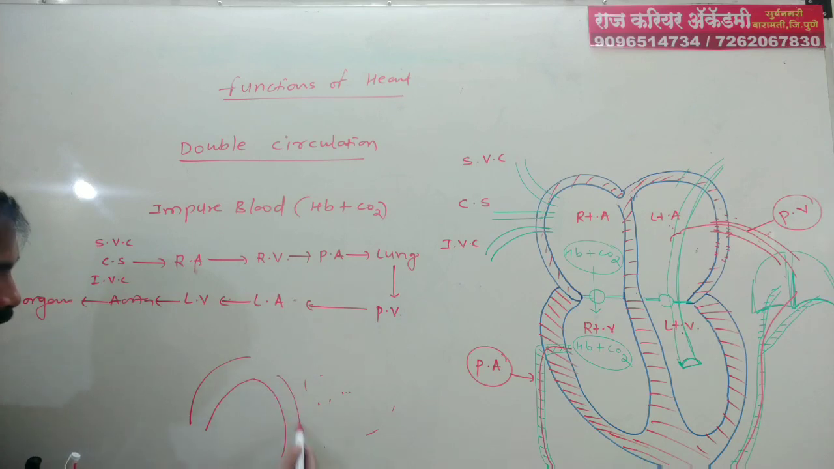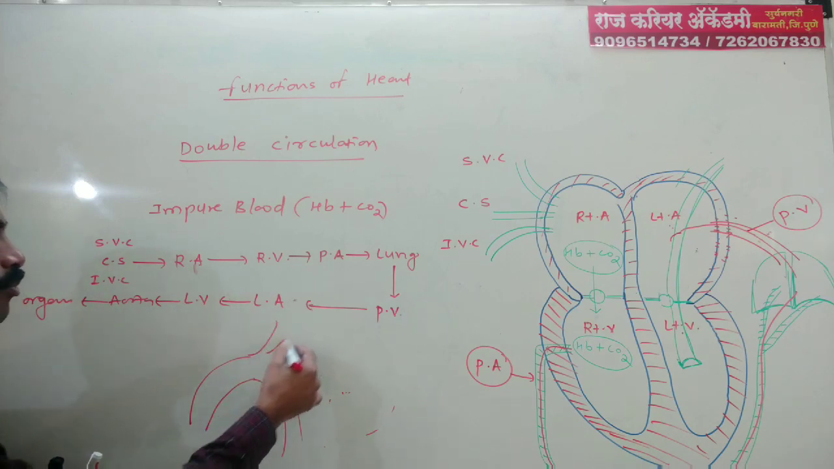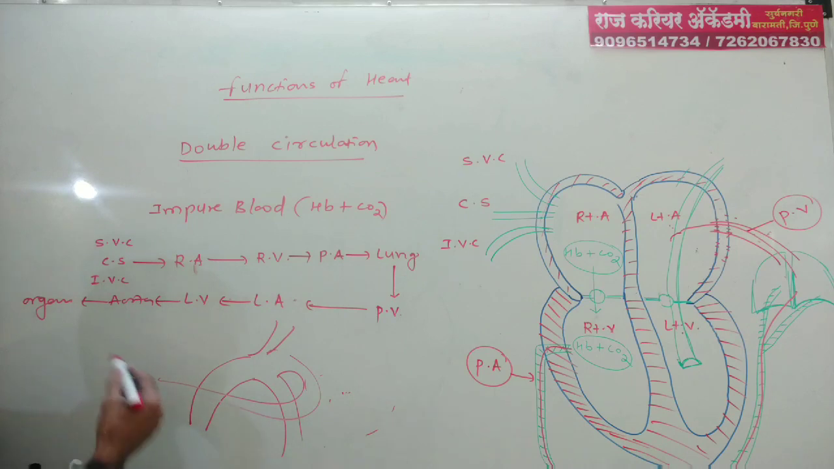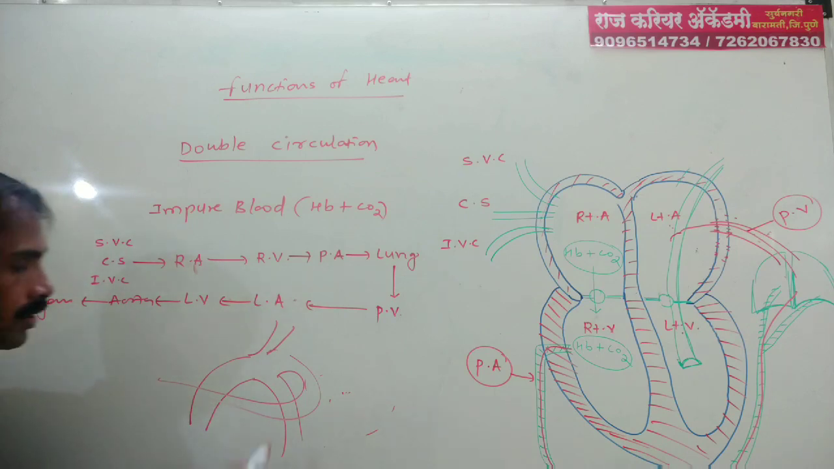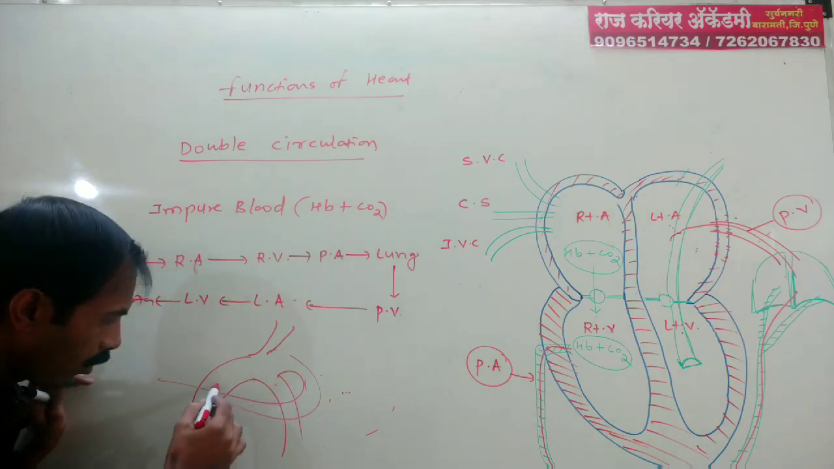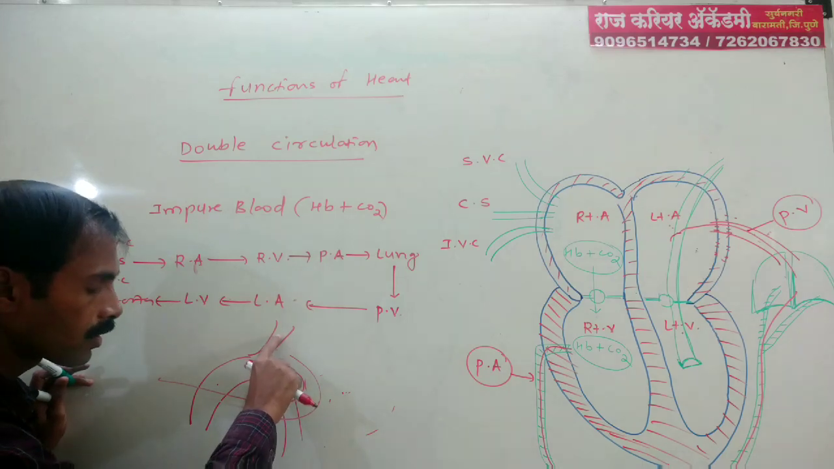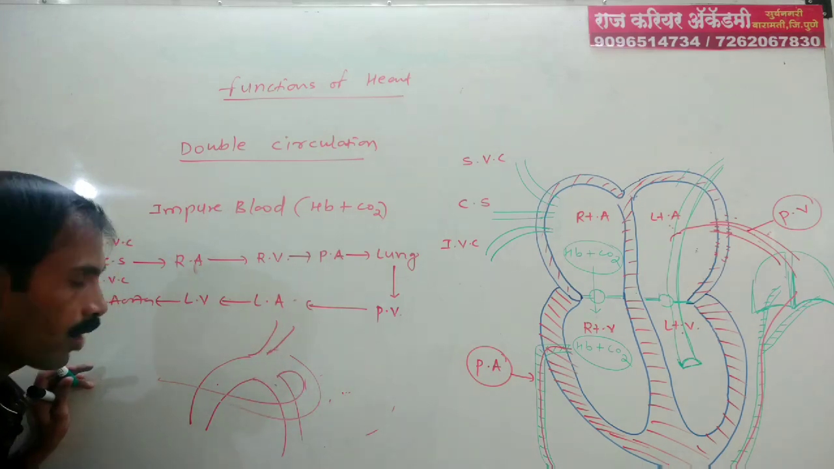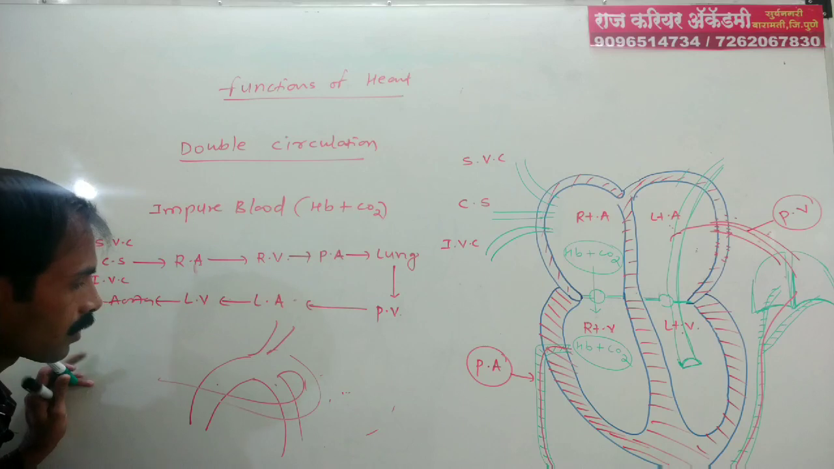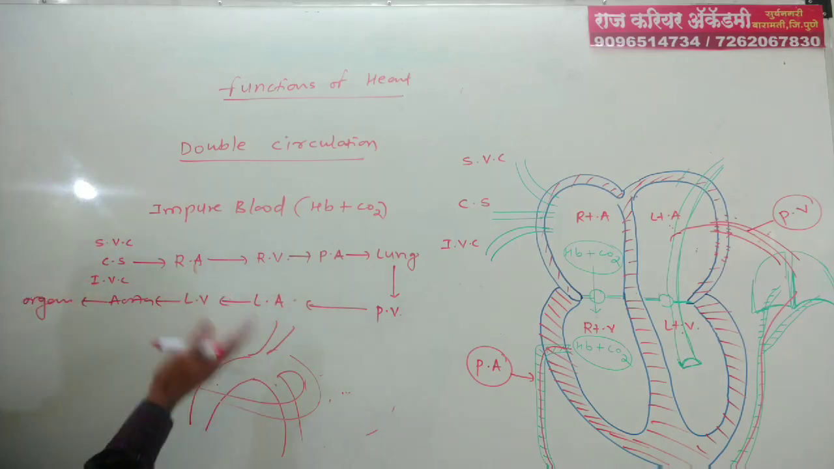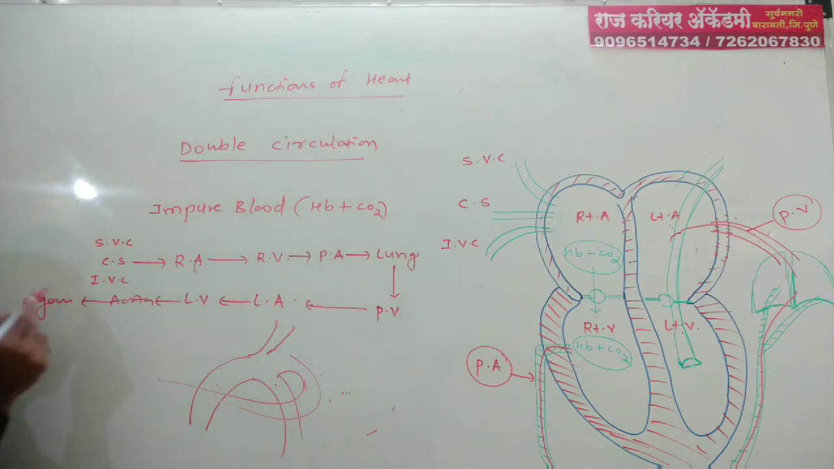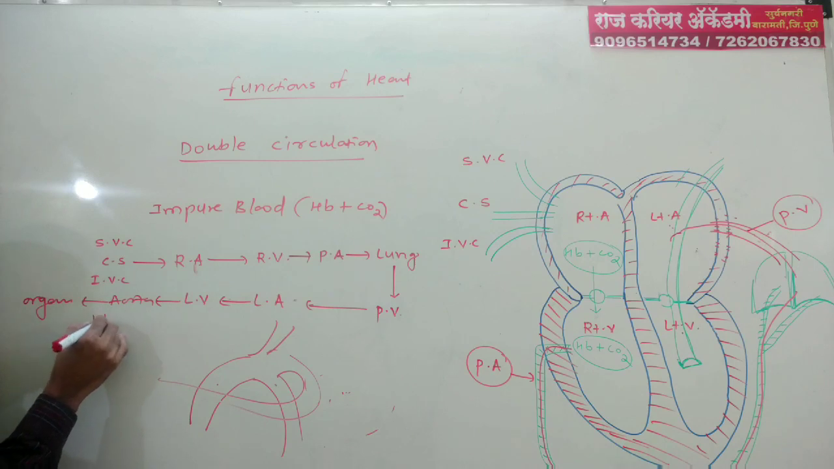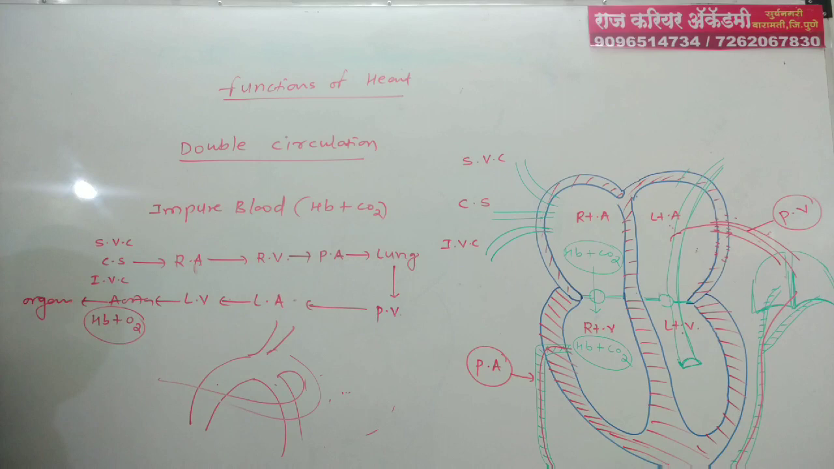Some branches go downward, some upward, and some to the liver and heart. The aorta bifurcates into arteries, which bifurcate again into arterioles, then capillaries, and the blood goes to the organ. Pure blood means Hb plus O2.